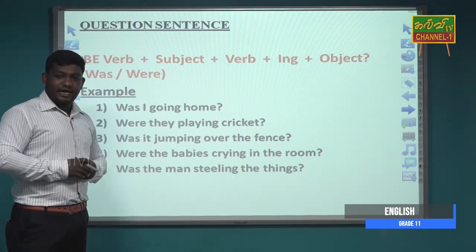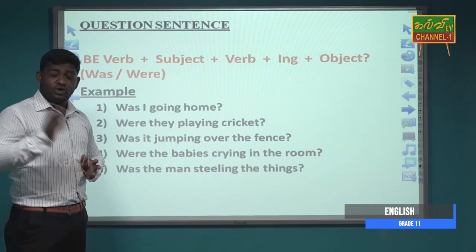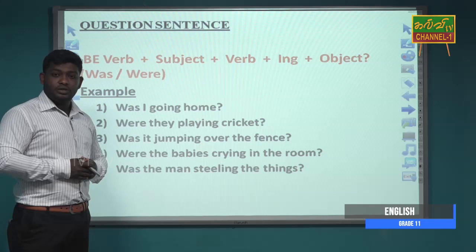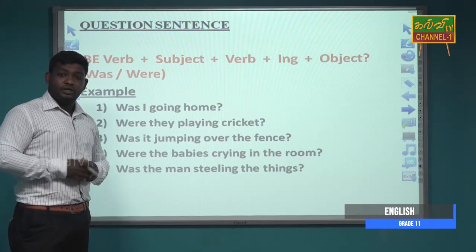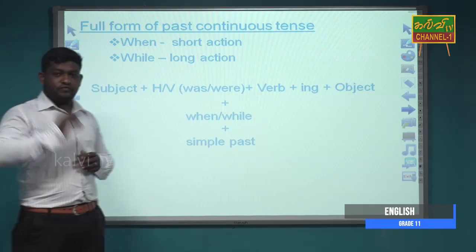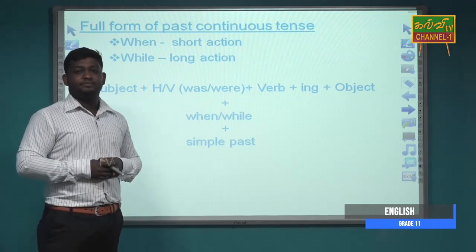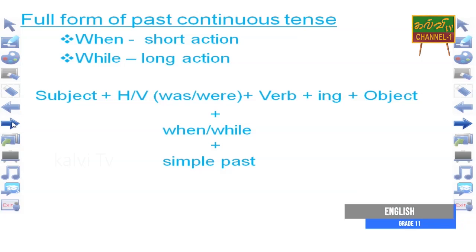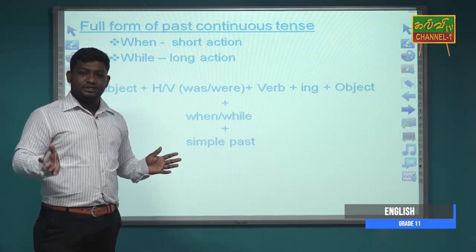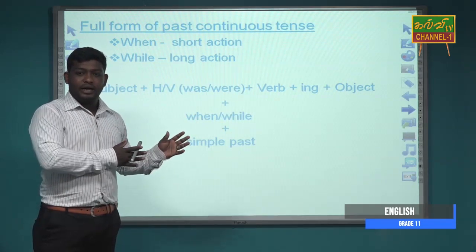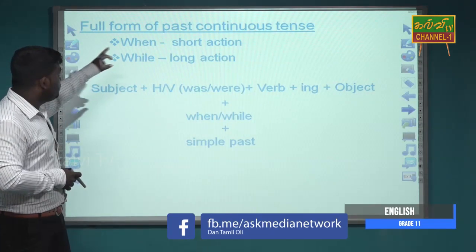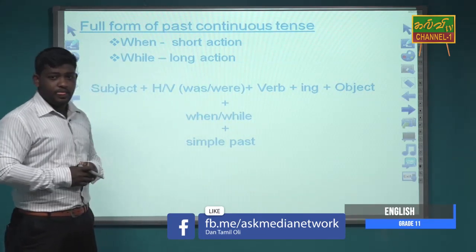So the positive sentence can be, I was going home. The negative sentence can be, I was not going home. The question sentence can be, was I going home? But I already told you, there is a full form of the sentence in past continuous tense. That is, there is a regular action going on, and behind it there is an action that happened at a point of time. That is the full form of the past continuous tense.